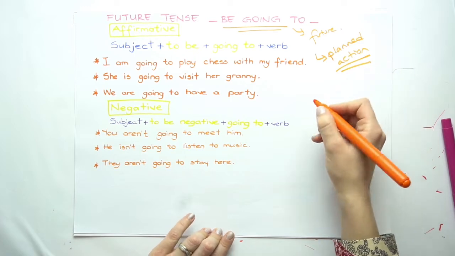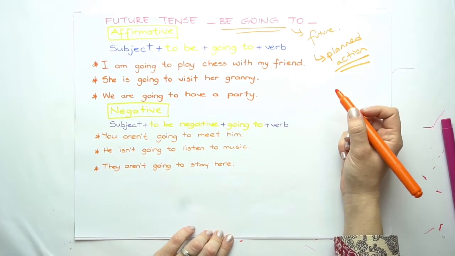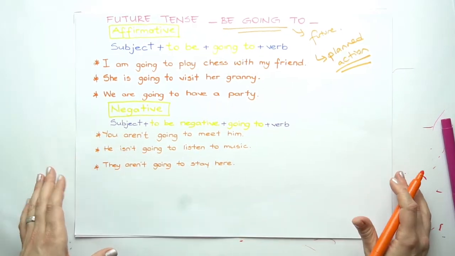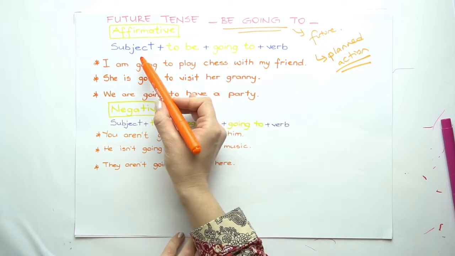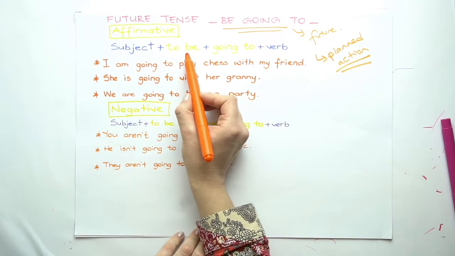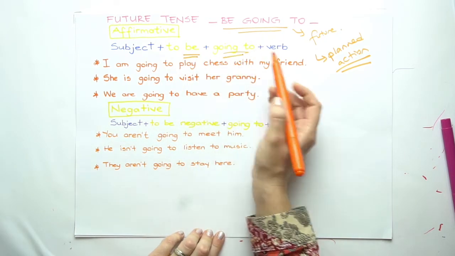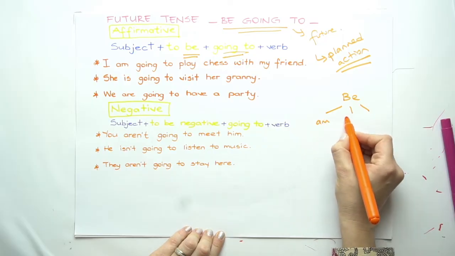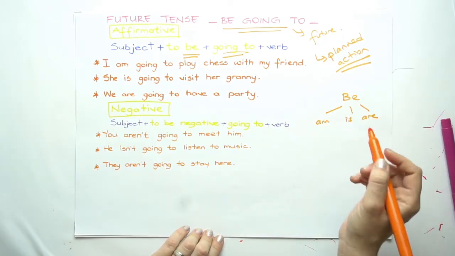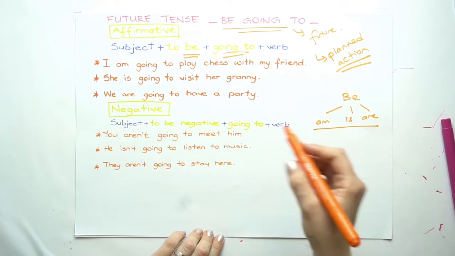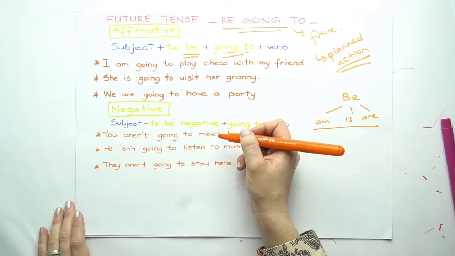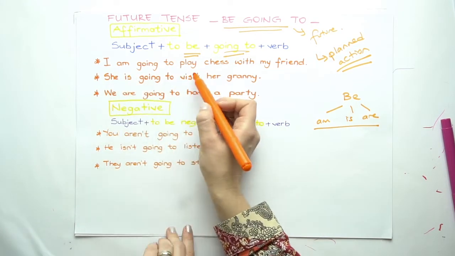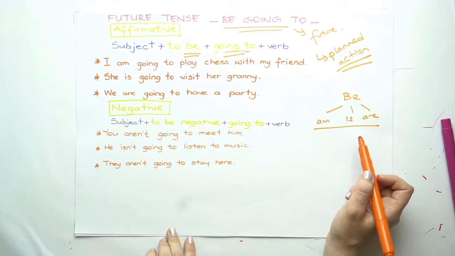This is how I differ will from be going to. The usage of be going to is we're using subjects, be, and going to. You know the forms of be in present tense are am, is, and are. That's why I need to use am, is, are depending on our subject. For example, I'm going to play chess with my friend.